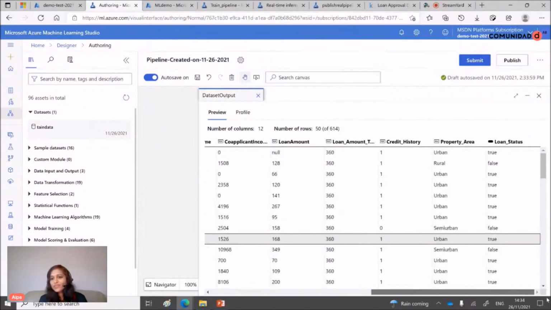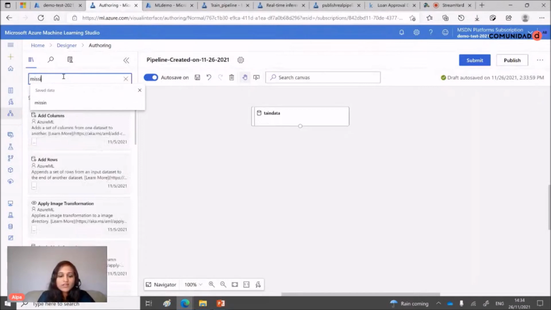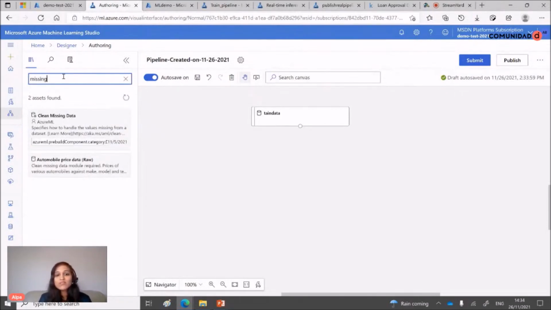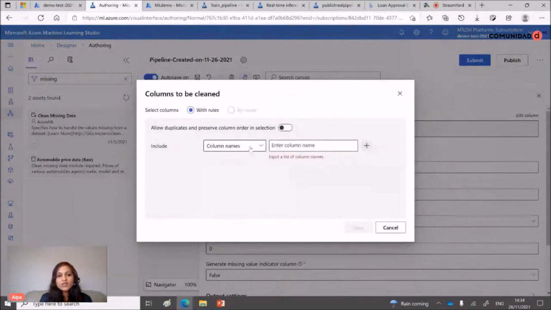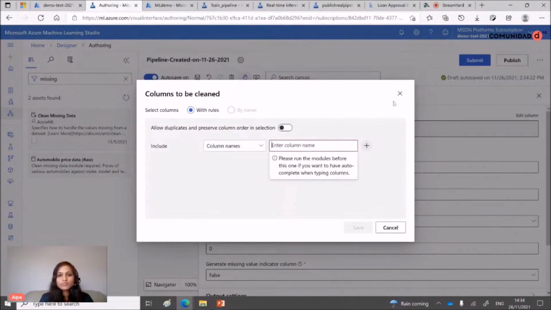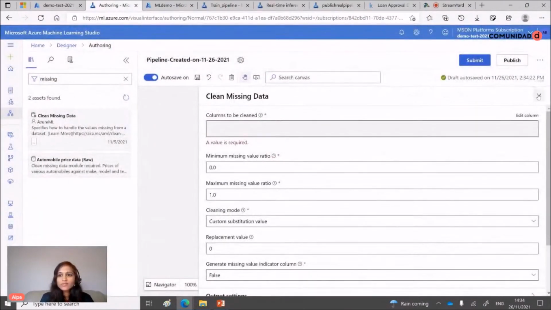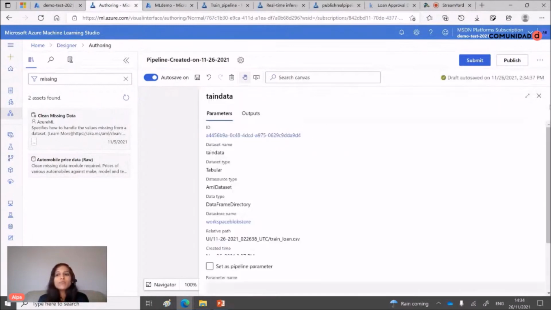You can see that. And here I can apply the missing data, because you remember, we know that our loan amount is missing for 22 records. So we just need to drag and drop, and then here we need to select the columns. So we are looking for the loan amount. Let's close this. Yeah, you need to do this one, otherwise it doesn't know what data it is. So now it knows that this is the data I need to apply for the missing.